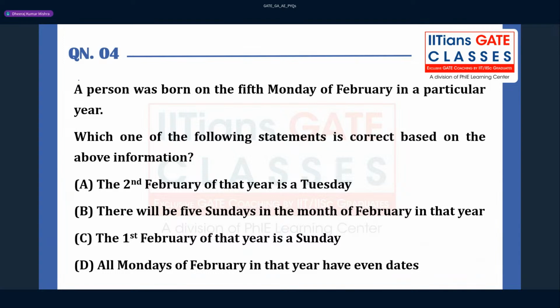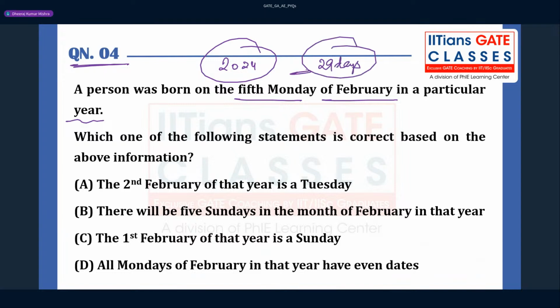Okay, so now question 4 is given here. Let us read the question. A person was born on a fifth Monday of February in a particular year. You can say 2024 only, because in 24, February has 29 days. If there are only 28 days in February, you can't get a fifth Monday.